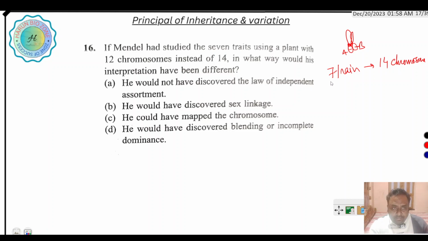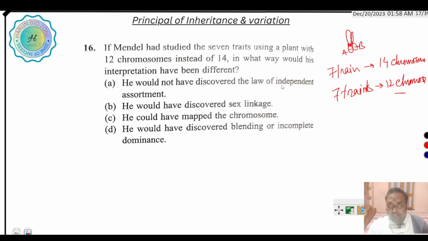But if the 7 traits were present on 12 chromosomes, then what would happen? In what way would this interpretation have been different? How would he not have discovered the law of independent assortment?